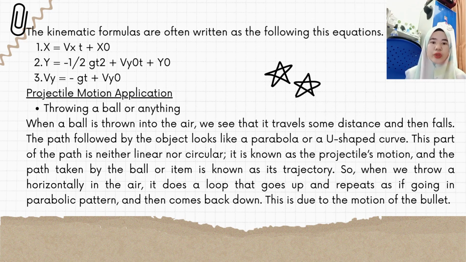The example is throwing a ball or anything. When a ball is thrown into the air, we see that it travels some distance and then falls. When the path followed by the object looks like a parabola or a U-shaped curve, this path is neither linear nor circular. It is known as projectile motion, and the path taken by the ball or item is known as its trajectory. So, when we throw something in the air, it goes up in a parabolic pattern and then comes back down. This is due to the motion of projectiles.